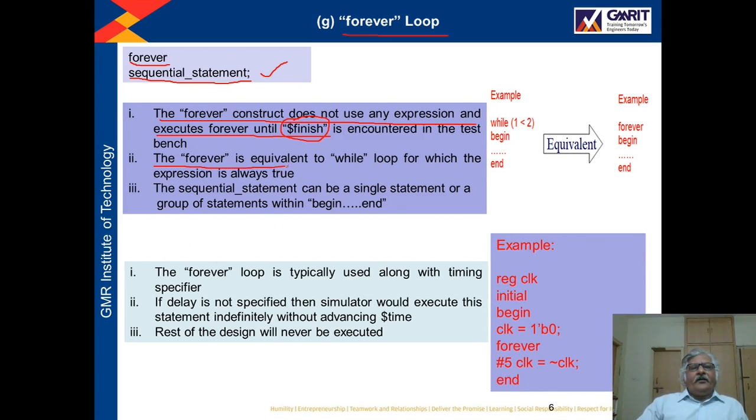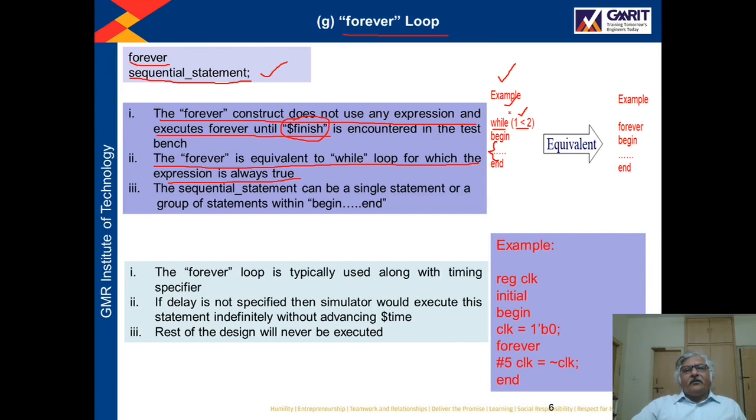Now the forever is equivalent to a while loop for which the expression is always true. Here you can see I have written one while loop: while 1 is less than 2, then the set of statements. The expression 1 is less than 2 will always be true, so the statements written inside begin and end will continuously run for an indefinite period.